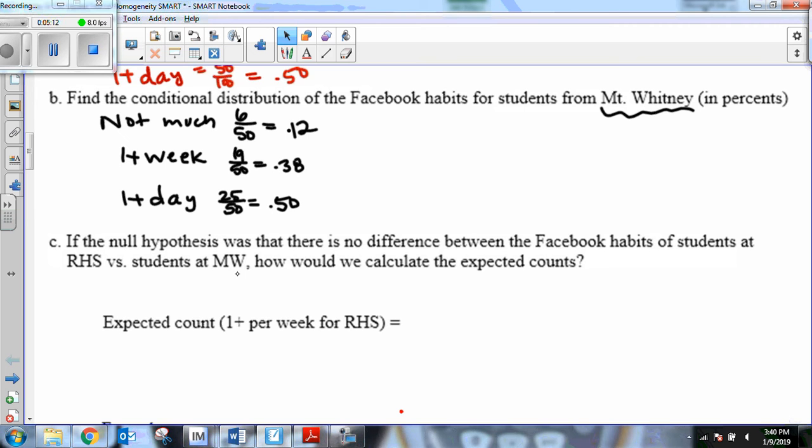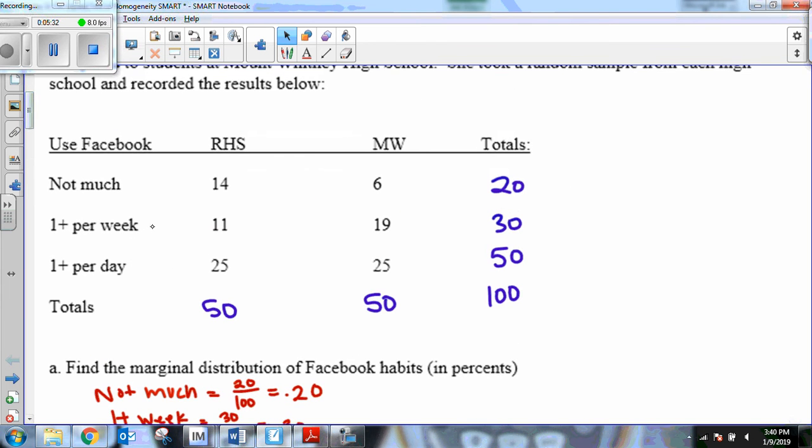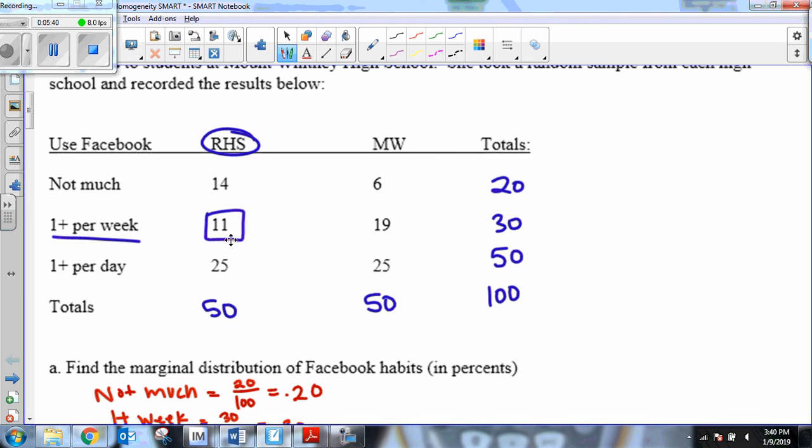If you think about it, if I have the same sample size for both, we should be expecting the same amount in each category. So let's look at just the expected count of Redwood students for once per week. That's the second row, first column. If I scroll up here, we're looking at Redwood students and once per week. So we're looking at these 11 students. How can I calculate the expected amount for these students?